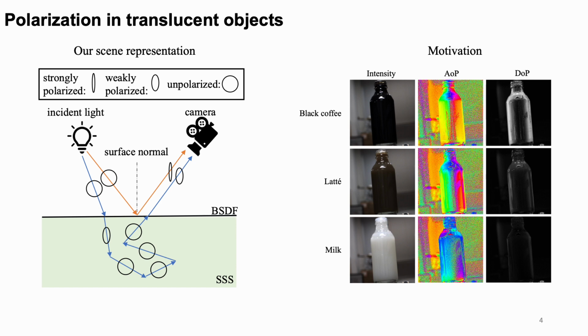The captured polarization signal contains both diffuse and specular polarization. Specular polarization results from single-bounce surface scattering, while diffuse polarization arises from light undergoing multiple subsurface scattering events. The subsurface scattering parameters control the ratio between diffuse and specular polarization, which in turn affects the final polarization signal. As shown in the example on the right, when the liquid changes, the subsurface scattering parameter also changes, leading to significant shifts in the polarization cues.